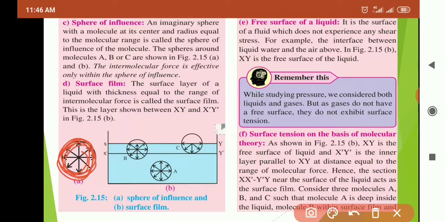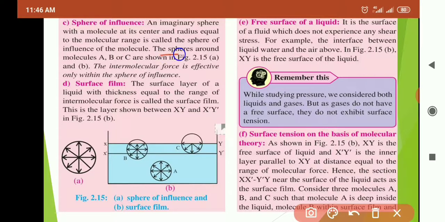That is an imaginary sphere. So the definition becomes: an imaginary sphere with a molecule at its center, of radius equal to the molecular range, is called the sphere of influence of the molecule. This is the definition for sphere of influence.